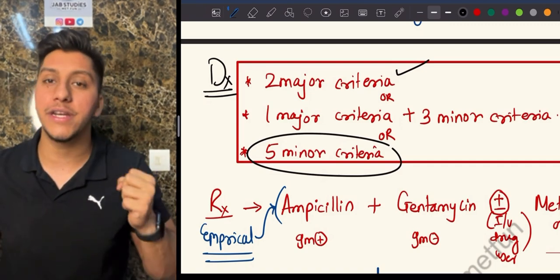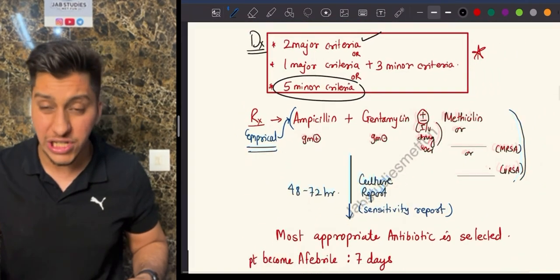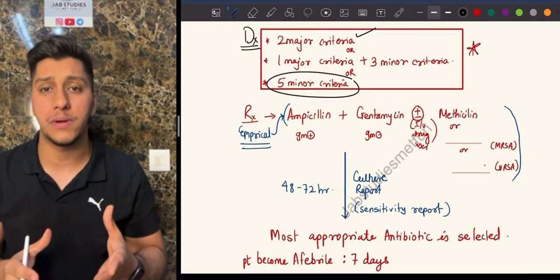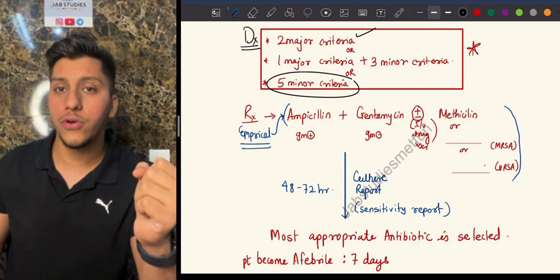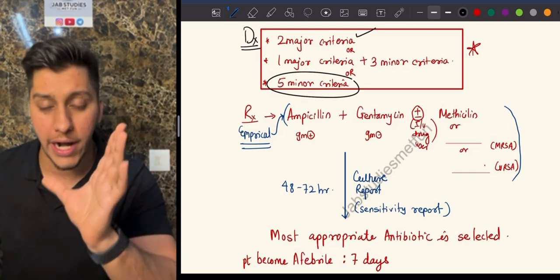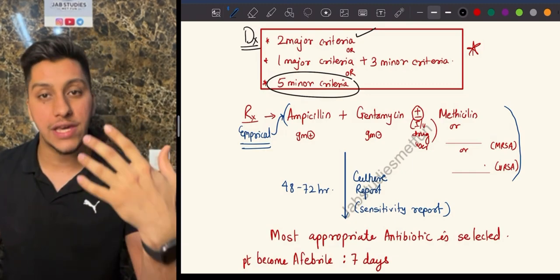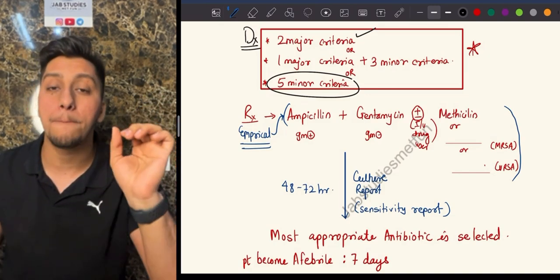Now, what is the management in infective endocarditis? See, if you diagnose infective endocarditis, you know that cultures take a lot of time. If you have been in the hospital, it takes at least 5 days in case of a government sector, or maybe 2 to 3 days, right? So you can't just leave the patient and say we'll see later. No, you have to give some antibiotics. The antibiotics which we give without proper diagnosis of the specific organism, that is known as empirical treatment.